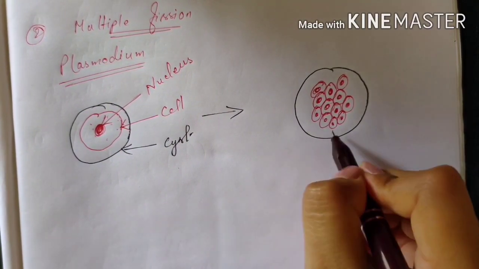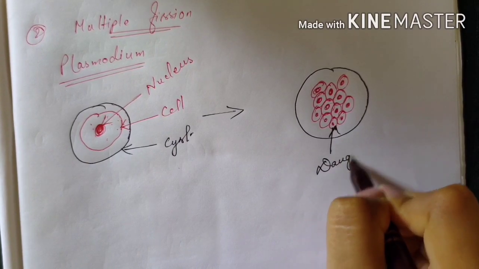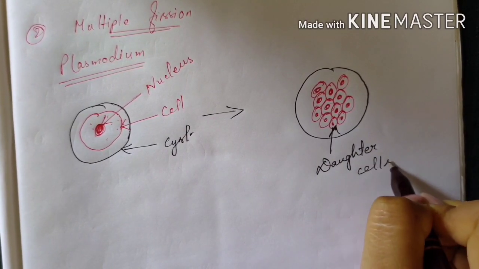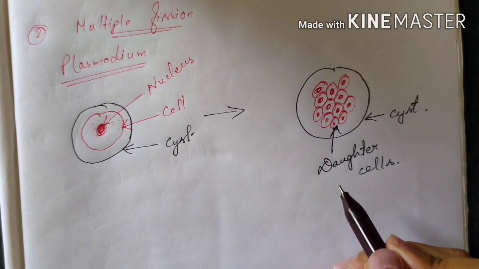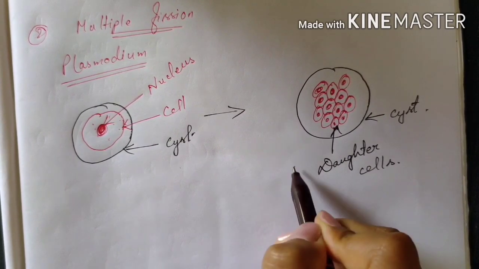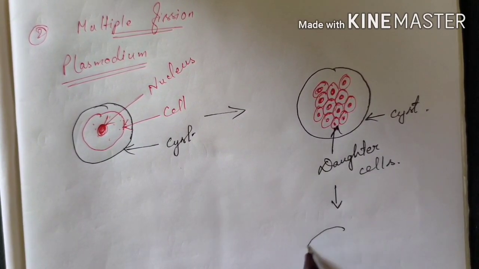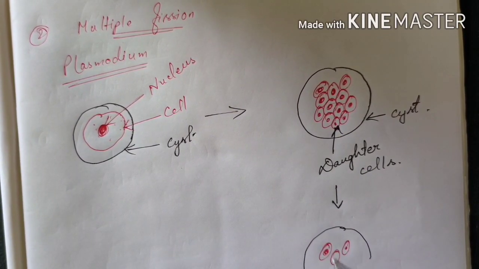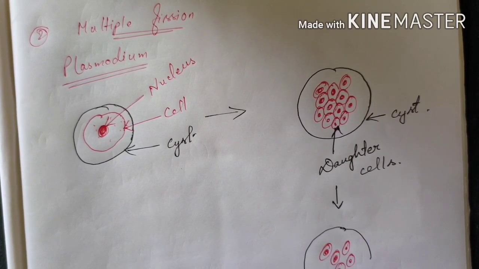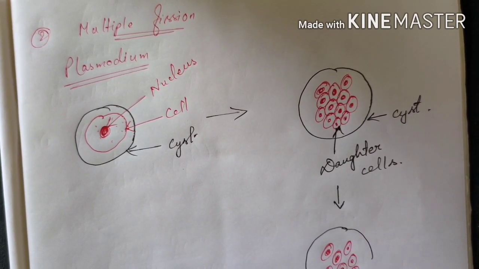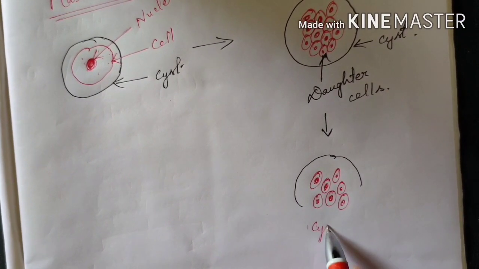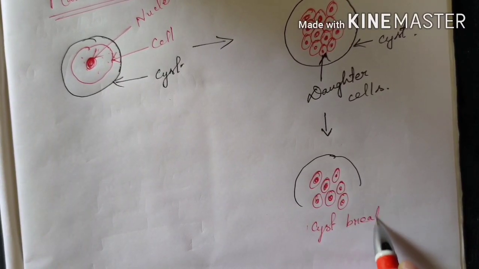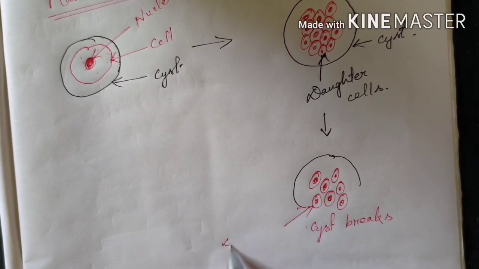So, these are the daughter cells which are being formed by binary fission, and this is the cyst. Now, when the environment condition becomes suitable, then this cyst breaks down and the daughter cells are being released into the environment. This is the way in which multiple fission takes place. Here the cyst breaks down and the daughter cells are released.